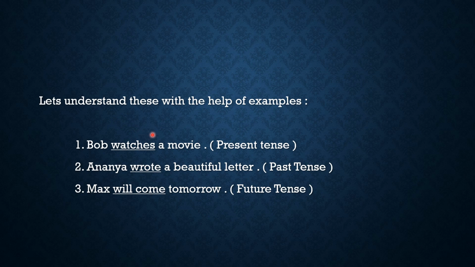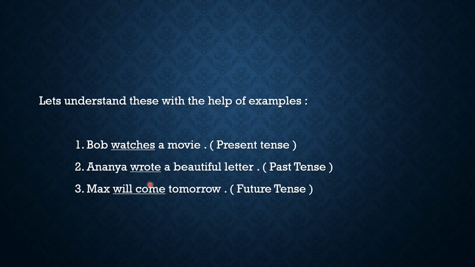Now let's understand these with the help of examples. Bob watches a movie. Now see this word watches. This shows that this sentence is a present tense. Okay. Second sentence. Ananya wrote a beautiful letter.